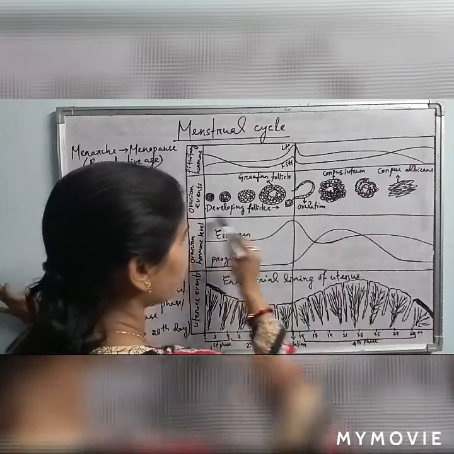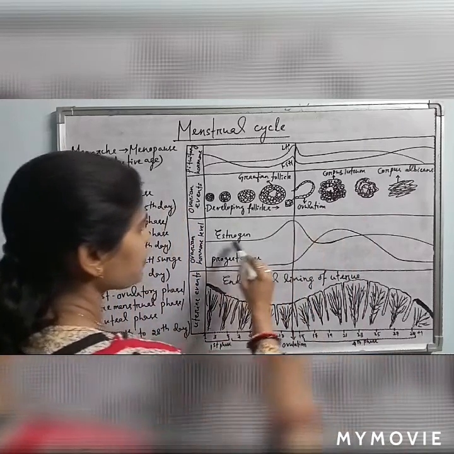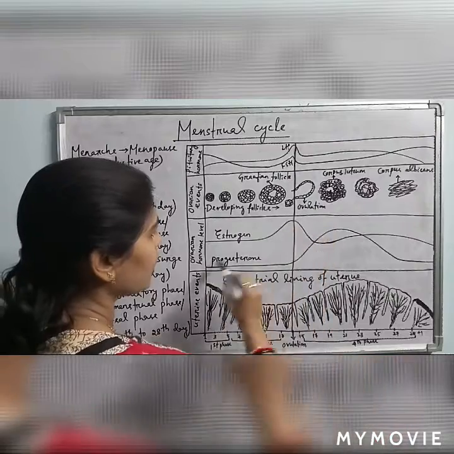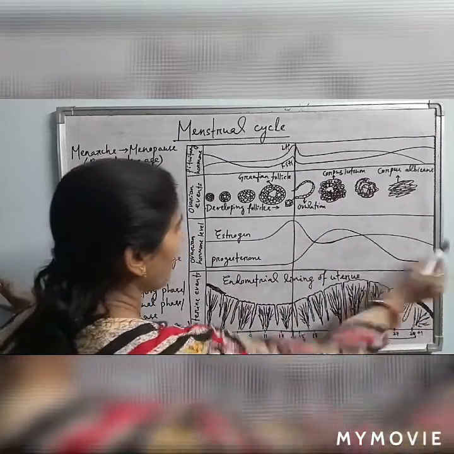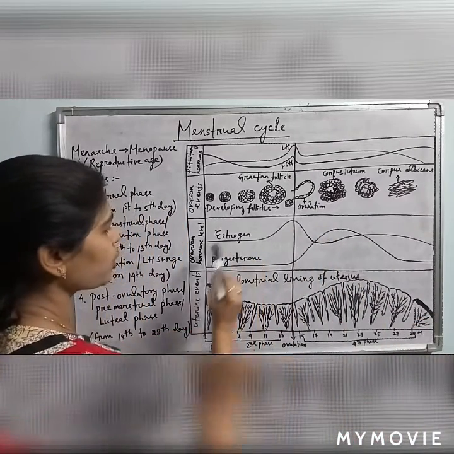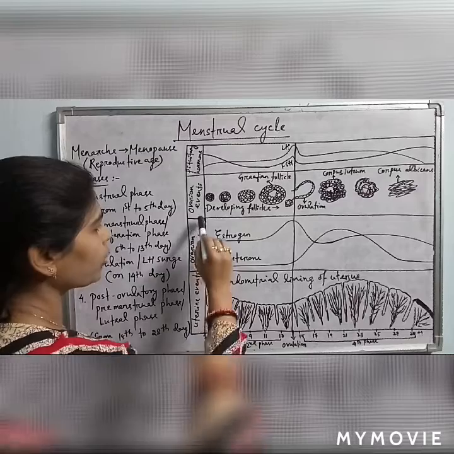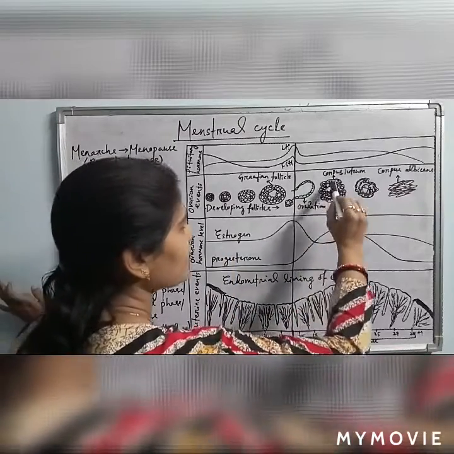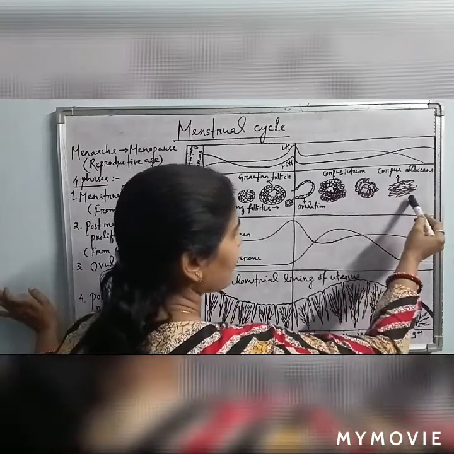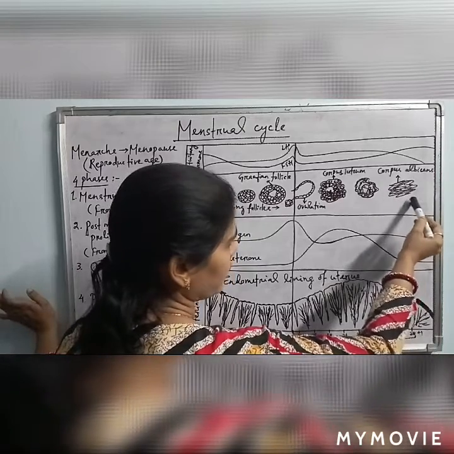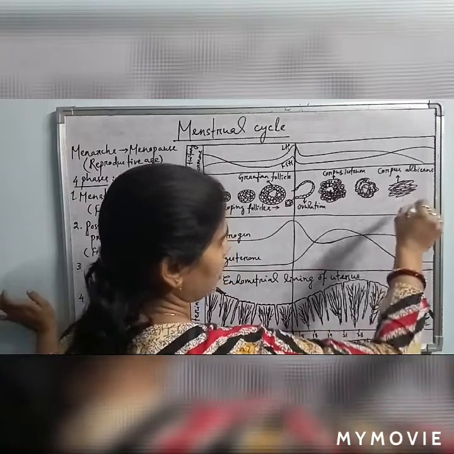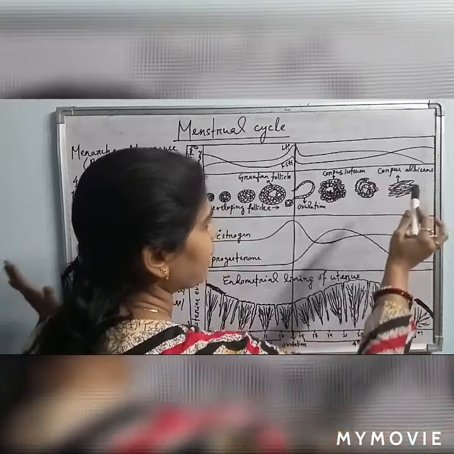So in the first phase, up to ovulation, the estrogen level is very high, and in the second phase, after ovulation, the progesterone level is very high, and these estrogen and progesterone hormones are produced by the ovary. So this is the ovarian hormonal level. Then this corpus luteum gradually degenerates, forming the corpus albicans if the ovum is not fertilized. This corpus albicans remains as a scar in the ovary.